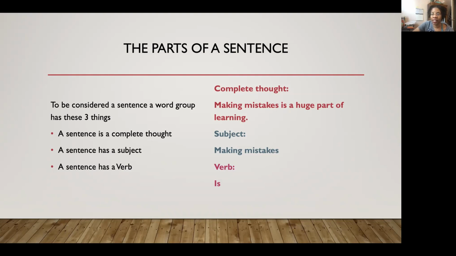And the subject is making mistakes. The verb is "is." You know what? When I was in first grade, there was this guy and he turned to me and asked me, how do you spell "is"? I just thought I'd share that with you.